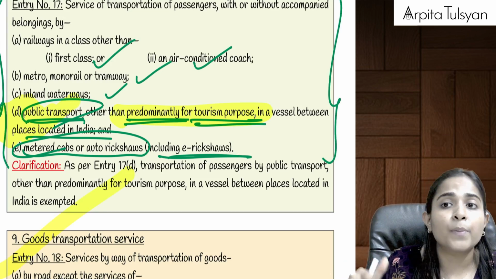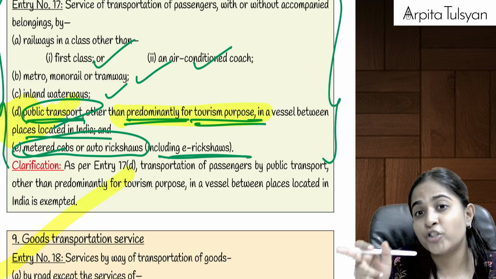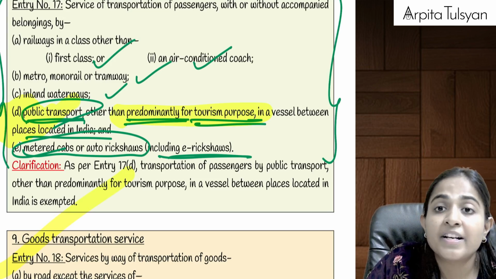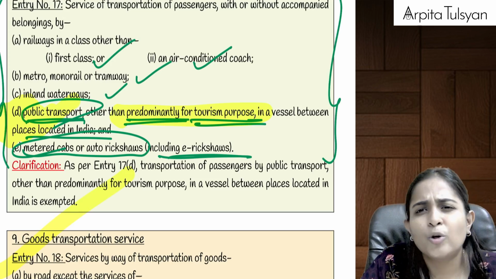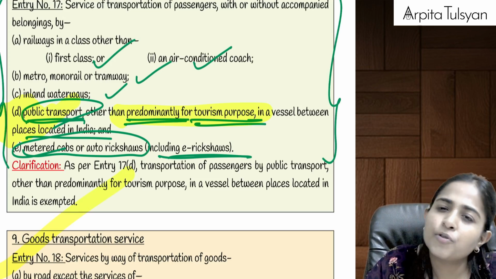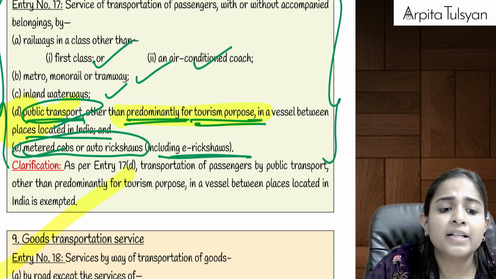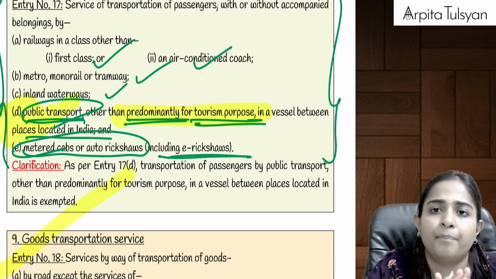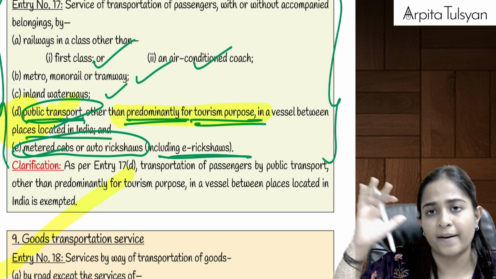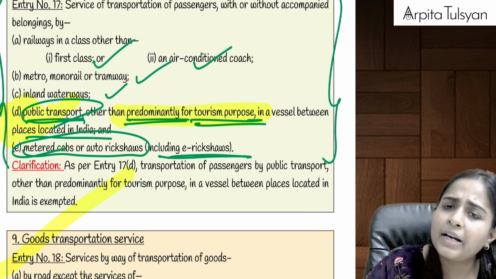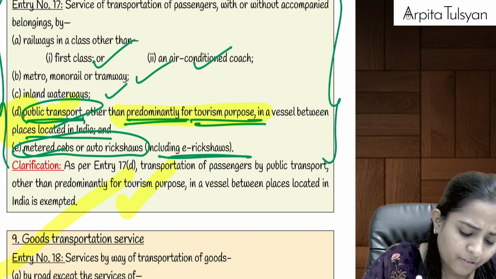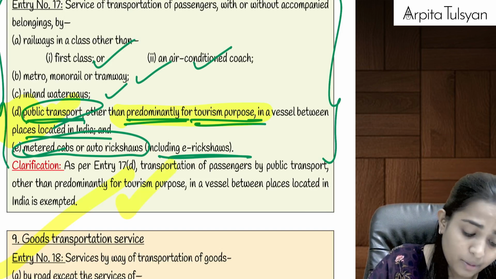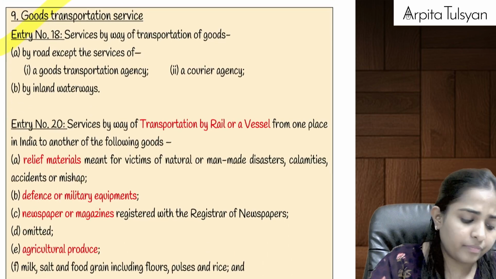For what purpose you are using is irrelevant. You have to check the purpose of the ship. If I use the word cruise, then cruise normally means it is for tourism only, so GST will always come. But if there is a normal ferry, daily ferries, which picks up passengers at this place and drops them at the other place, then that is not predominantly for tourism purpose, so that will be exempted, right?